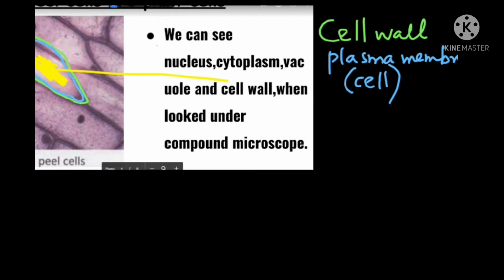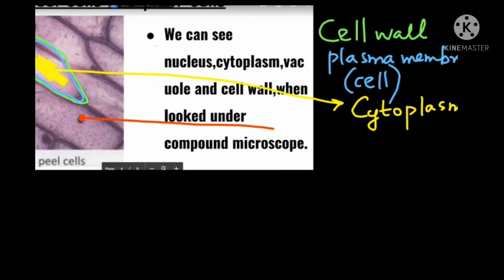Cytoplasm. Very good. It is called cytoplasm. We can also see something deeply stained here inside. Yes, good. This is called the nucleus.